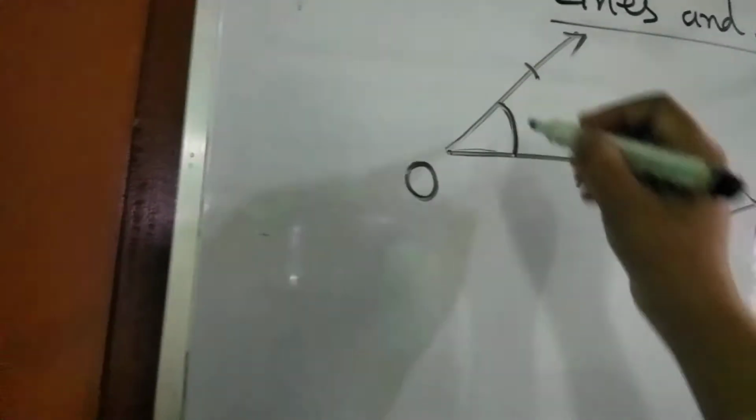In an angle we get two arms and one vertex, and this measurement is called the angle. Understood?